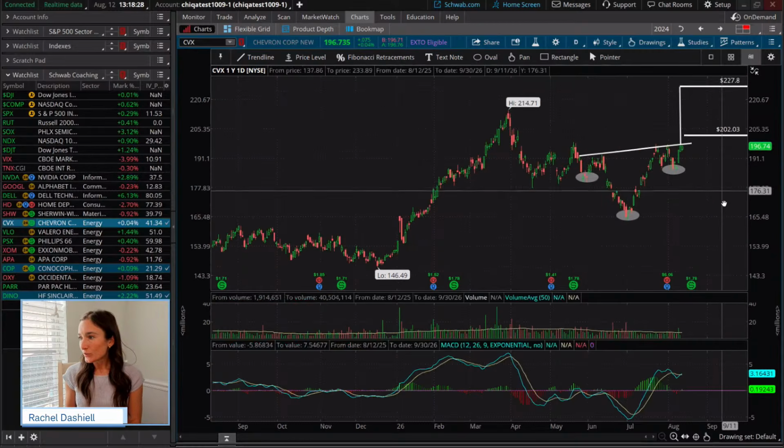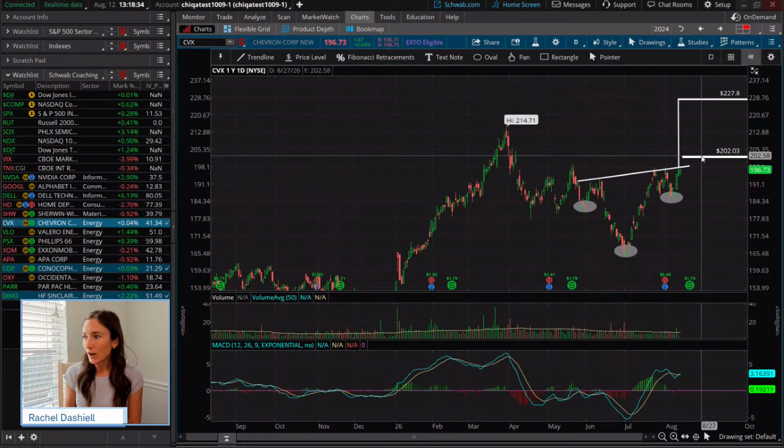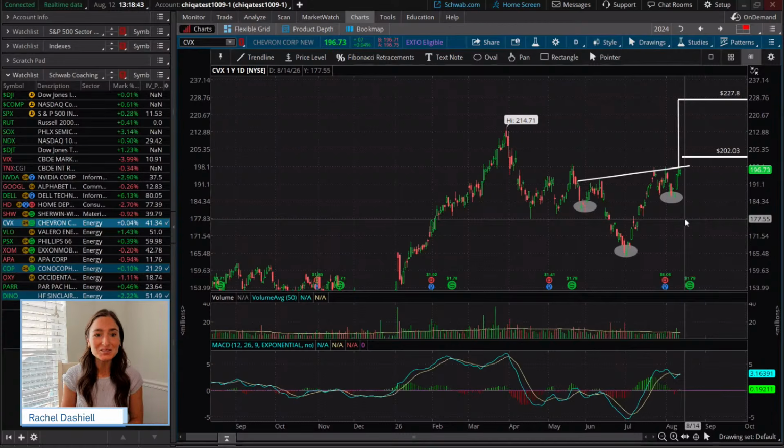Now, a couple other things that we've drawn on this chart already. If we're looking for a little bit of confirmation, which as traders we definitely tend to look for, we don't necessarily want to use technical analysis to predict. We want to use technical analysis to react to the price action, right?